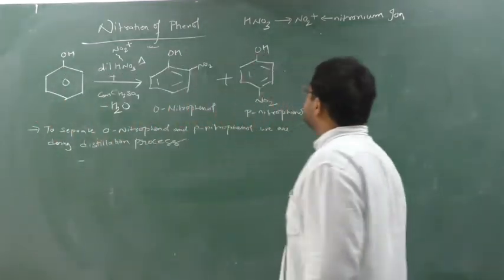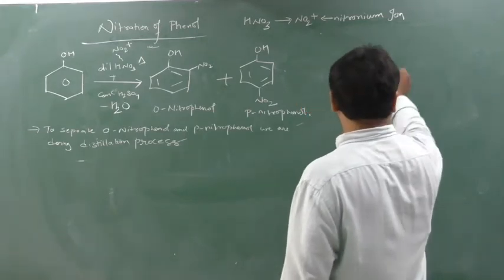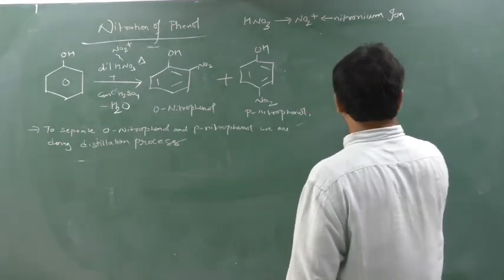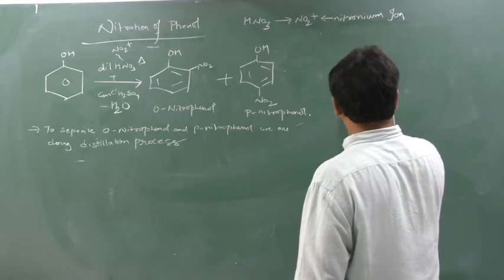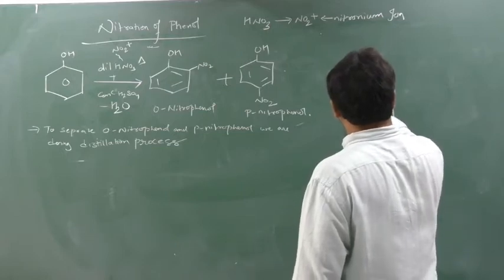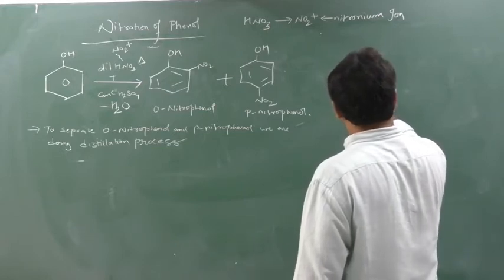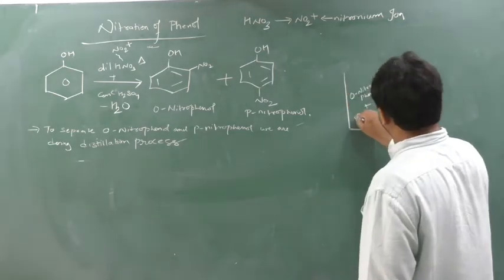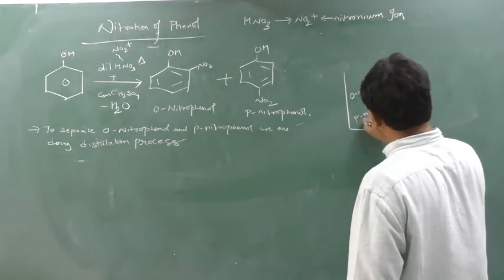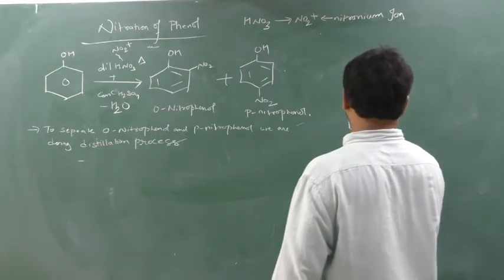See, distillation means there is one flask here. I will put here O-nitrophenol, and I will put here P-nitrophenol, and I will start to heat.